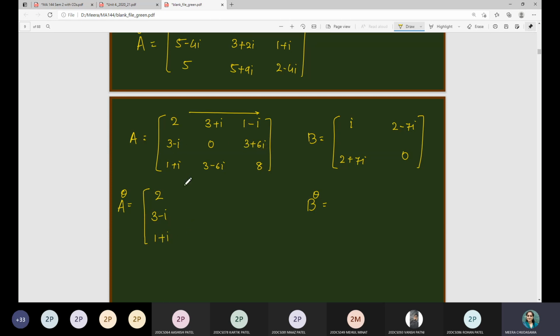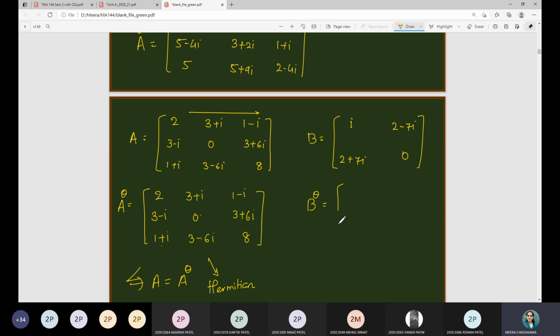Now the second row column-wise with the conjugate: 3 plus i, 0, 3 minus 6i, then 1 minus i, the last row as the last column, 3 plus 6i as a conjugate, and 8. If you observe these entries, 2, 3 minus i, 1 plus i, 3 plus i, 0, 3 minus 6i, 1 minus i, all these entries are the same. Therefore, I can write A is the same as A raised to theta. Therefore, this A is a Hermitian matrix.